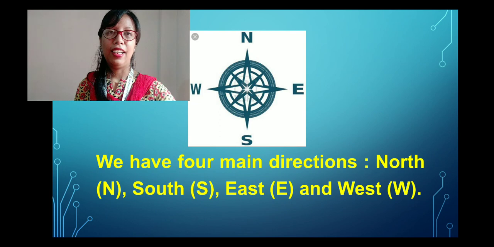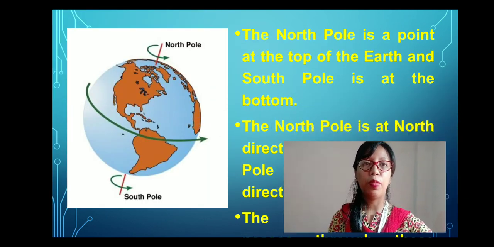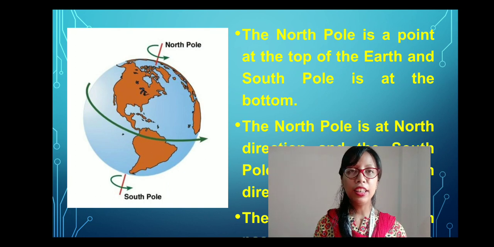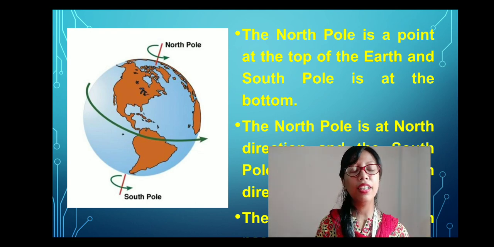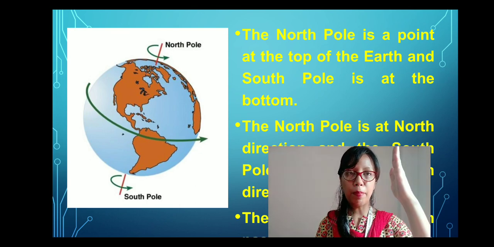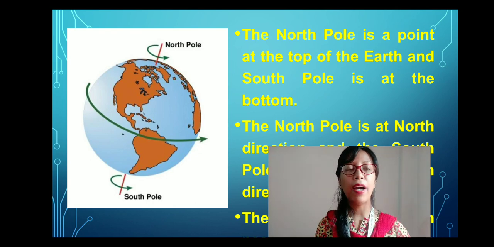So next is the North Pole and the South Pole, okay? As you're looking on the screen, there is a picture of the earth. We already know that the top is the north and the bottom is the south. So our earth has two poles. The upper part is the North Pole, which is at the north side, and the lower part is the South Pole, which is at the south direction.